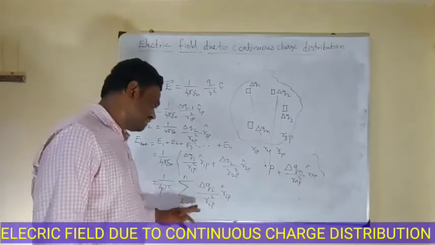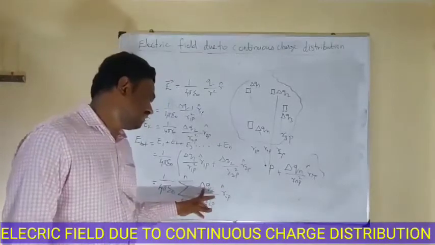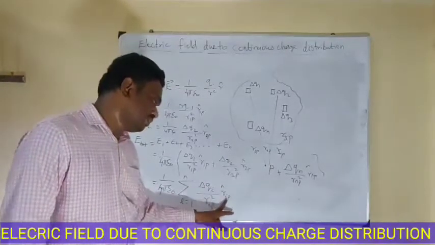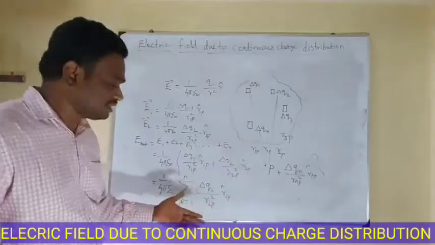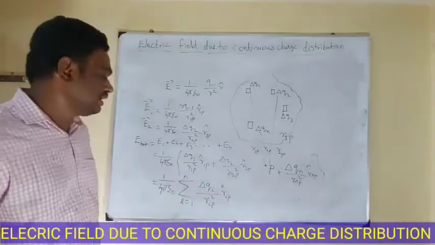If you want to find the electric field of the first charge, we have to substitute i equal to 1, that is delta Q1 by R1p square R1p cap. Similarly, for the second charge, up to n. That's why I'm writing i is equal to 1 to n.